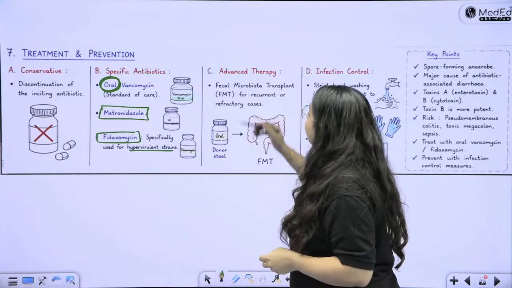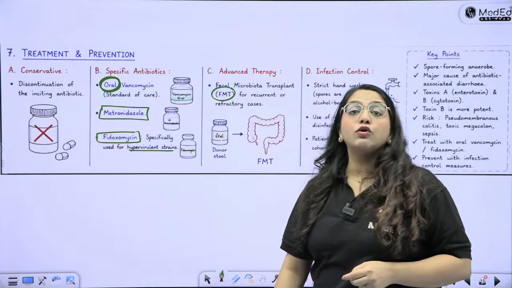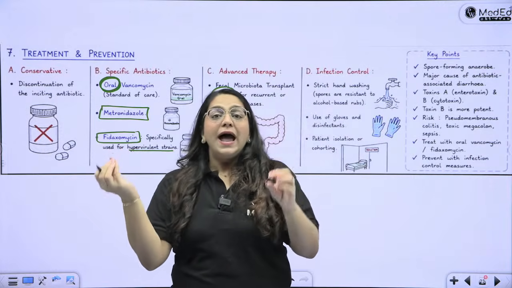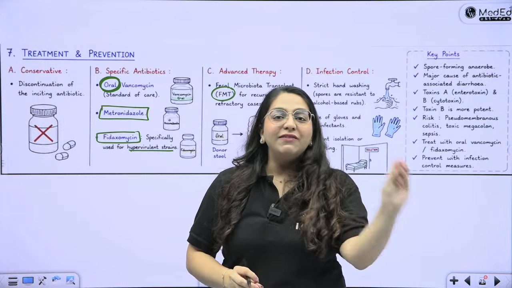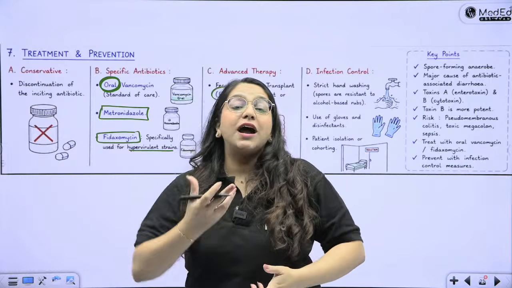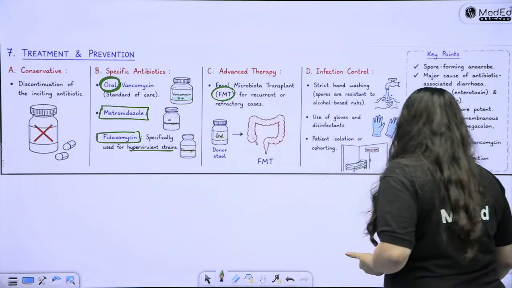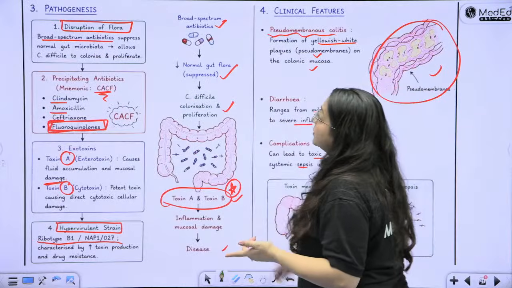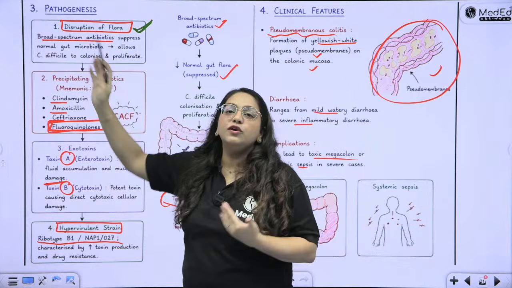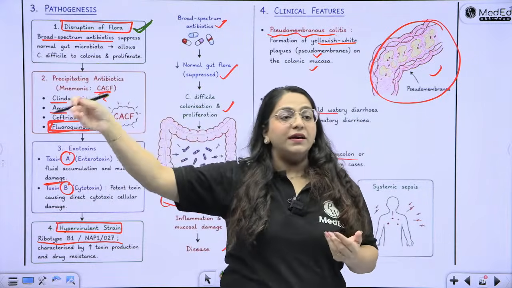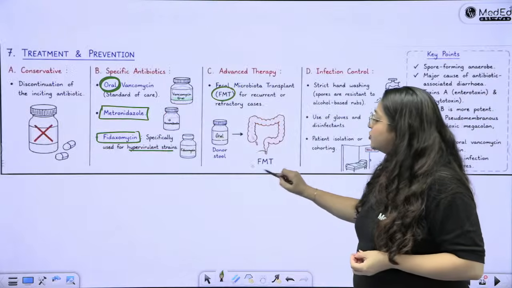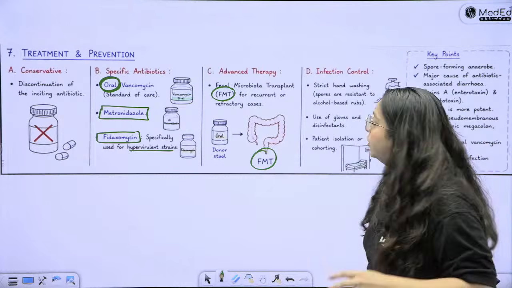Okay. Then advanced therapy is FMT, fecal microbiota transplant. You basically take the fecal microbiota from a healthy donor and put it in the form of a capsule and give it to somebody with antibiotic associated diarrhea. So what does that do? That replenishes the gut flora of a person with C. difficile. And where did the problem start in the first place? The first thing to start the whole problem was disruption of the normal flora. So we started the topic from here and we ended the topic there. That disruption was the main problem. That is why we are just replacing and replenishing with good flora.